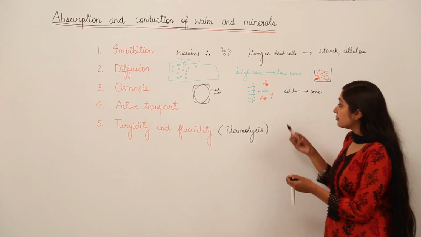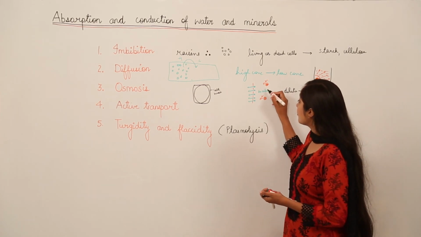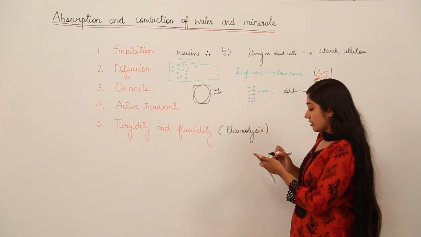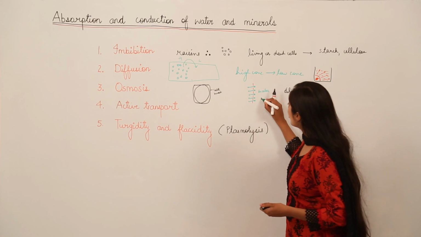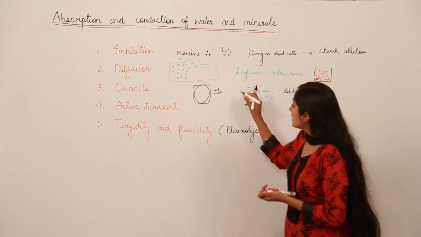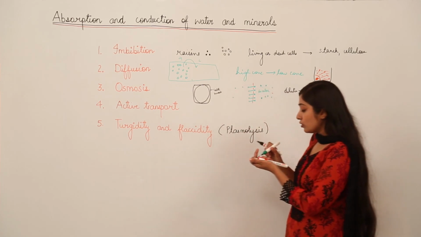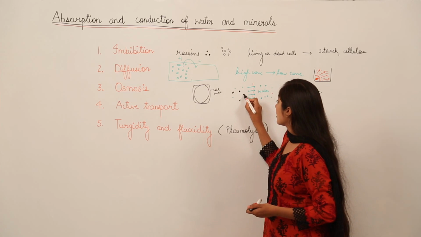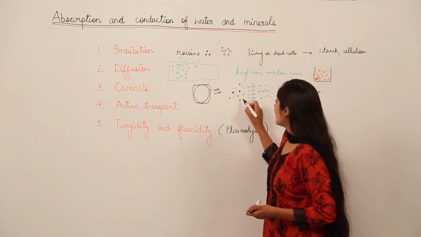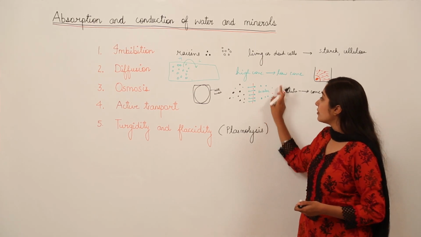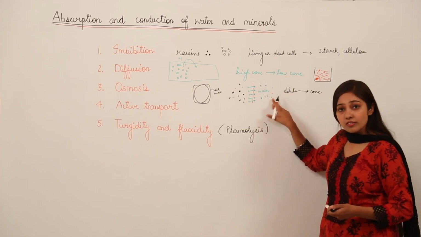For example, here I have shown water, and suppose there are more water molecules on this side, and on this side we have fewer water molecules and more of these salt or sugar molecules which are larger in size. You can make out the water is going to flow from this side, from a region of its higher concentration.